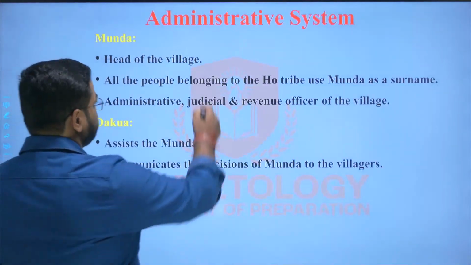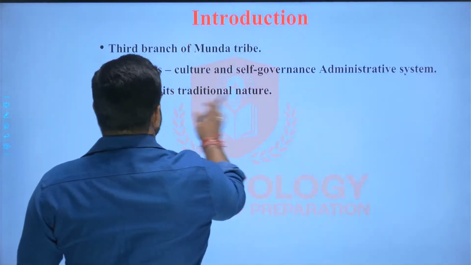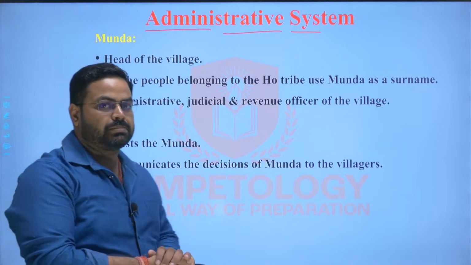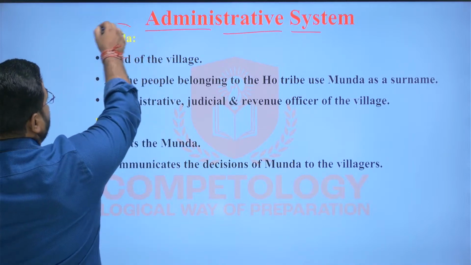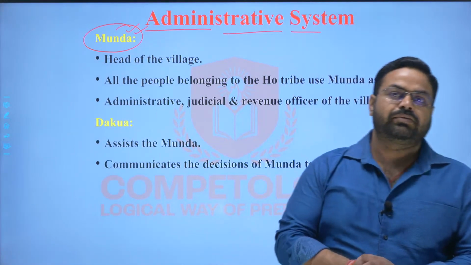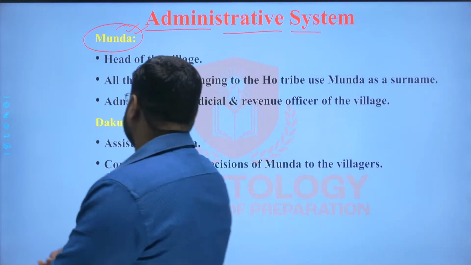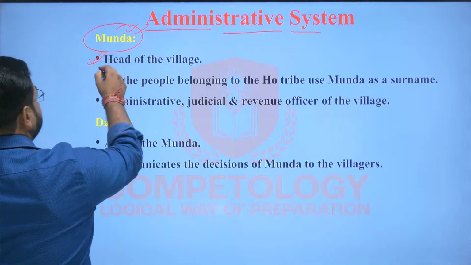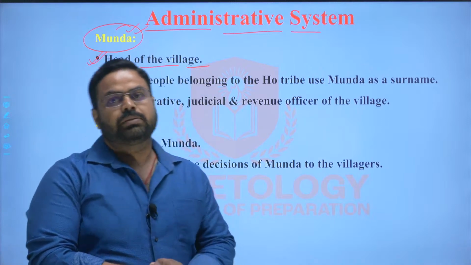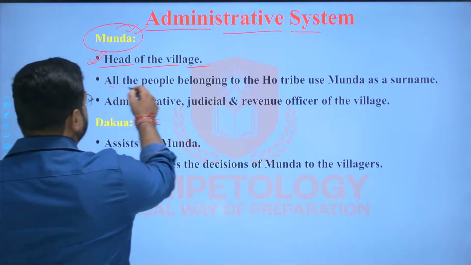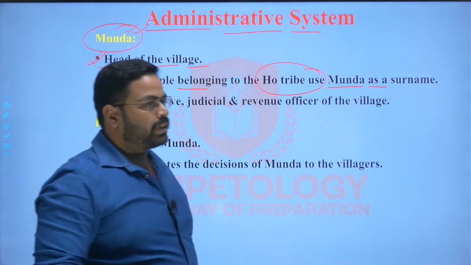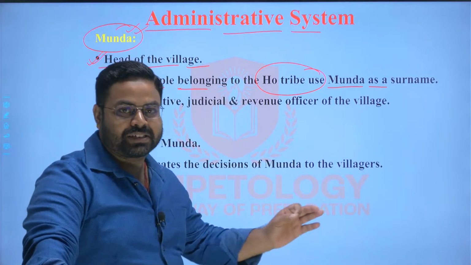If we talk about the administrative system of the Ho tribe or the Kol tribe, the Munda Manki administrative system, then the first post is that of Munda. Munda is the highest post in the village administration, and he is the head of the village. He is the leader of the village, or you can say the owner or original settler of the village. And all the people of the whole tribe use the Munda surname.